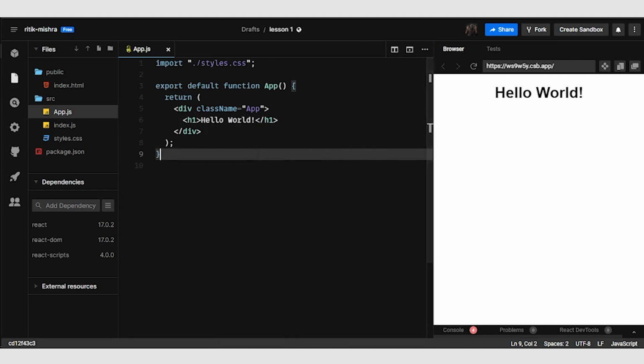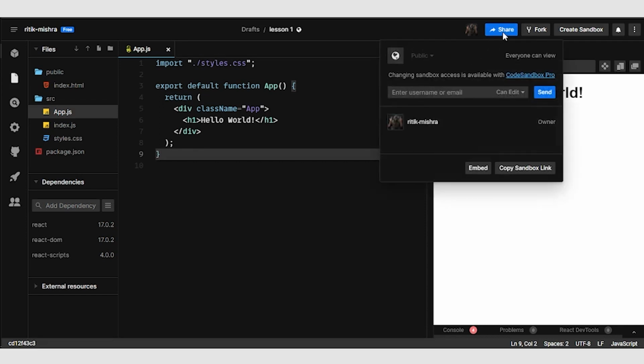Moving on, this is one of the core functionalities of CodeSandbox and why we prefer it as our code editor in the first place. Using this share button right here, you'll be able to share your project with other developers, your friends, in order to work on a particular project, in order to collaborate over it.